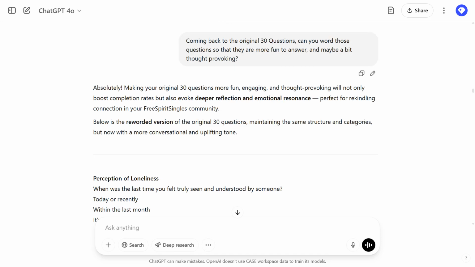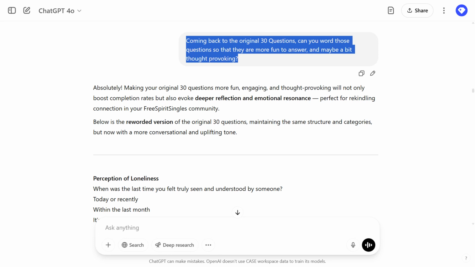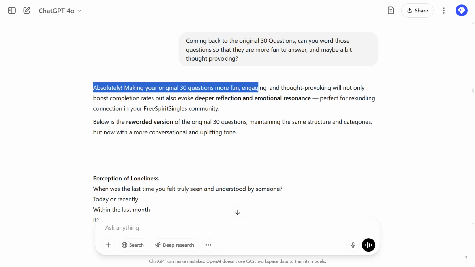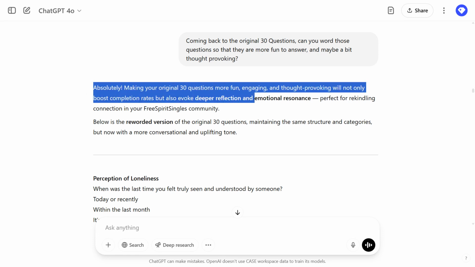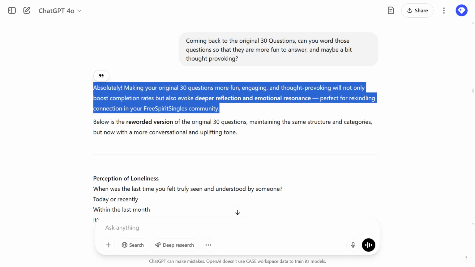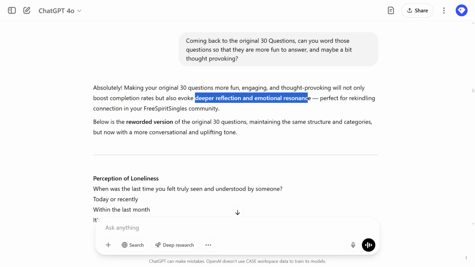So what you can ask ChatGPT is, well, great, looking at our 30 questions, can you word those questions so that they are more fun to answer and maybe a bit thought-provoking? That's a real interesting skill that it has. It can make those questions more fun, more engaging, and it will, of course, increase the completion rate. And people will also think deeper and have some degree of emotional resonance. So that is very, very important.